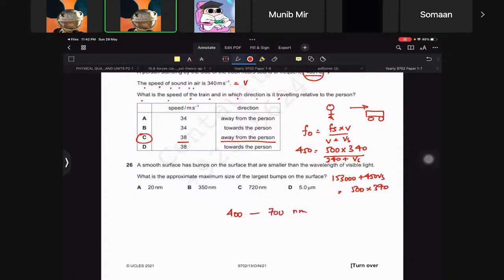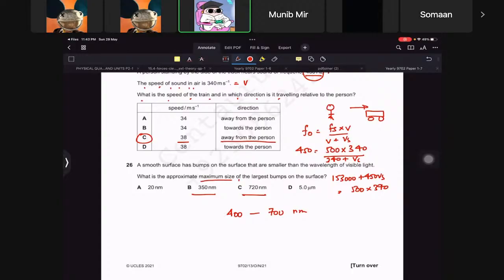That's what visible light is. Now, if something is diffracting, in diffraction you should remember that the wavelength should be equal to that, right? So it's saying what is the maximum size of the largest bump? Maximum size. So either this answer or this answer, but why choose between two?